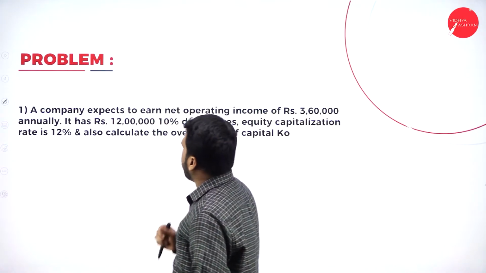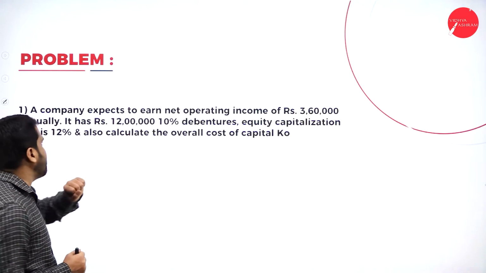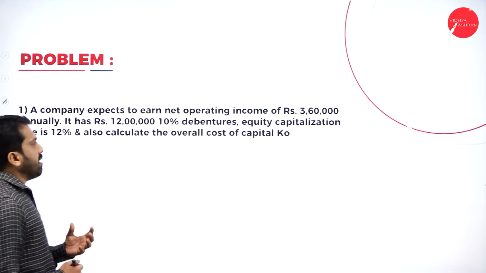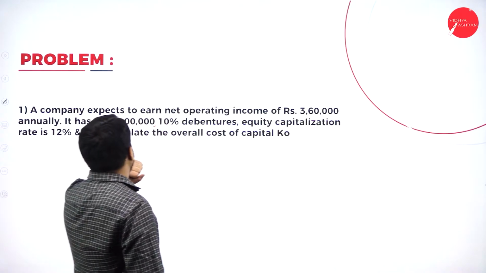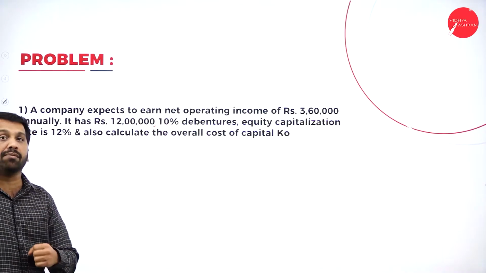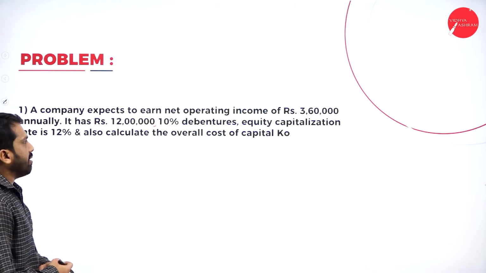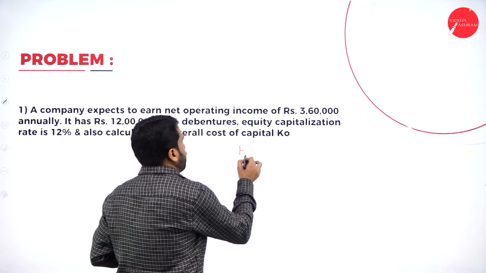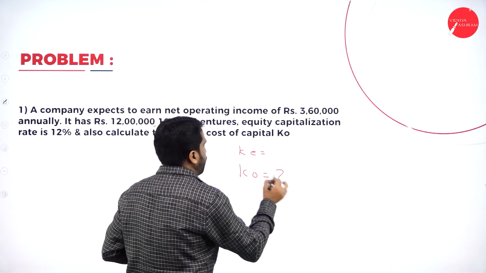Now, a company expects to earn net operating income of 3,60,000 annually. It has rupees 12 lakh, 10% debentures. Equity capitalization rate, how much is it? 12%. Also calculate the overall cost of capital. See, cost of equity is given. Ko, we are supposed to find out.